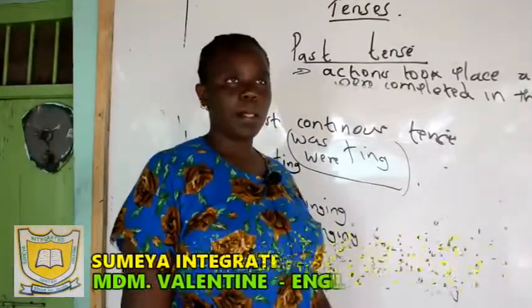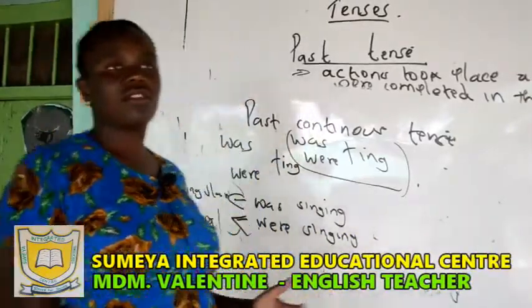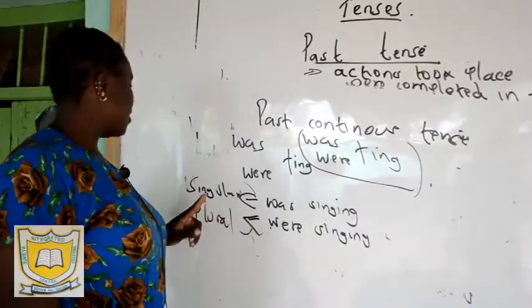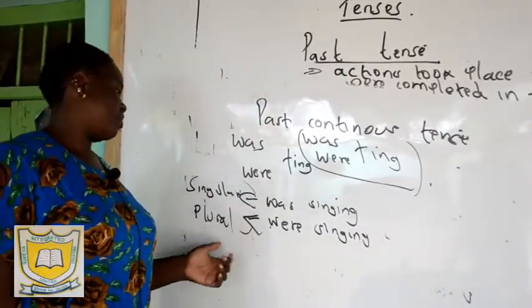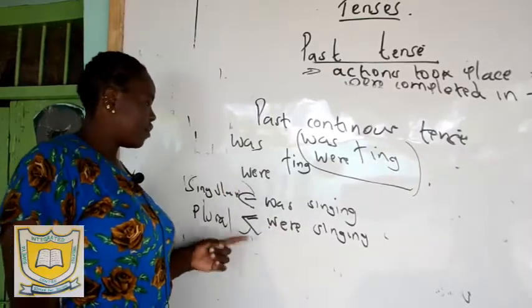Pupils is plural. Amina is singular, which we can replace with she, a pronoun that shows what? Female, singular, third person. So you say Amina was singing, or they were singing. Singular was and plural were.